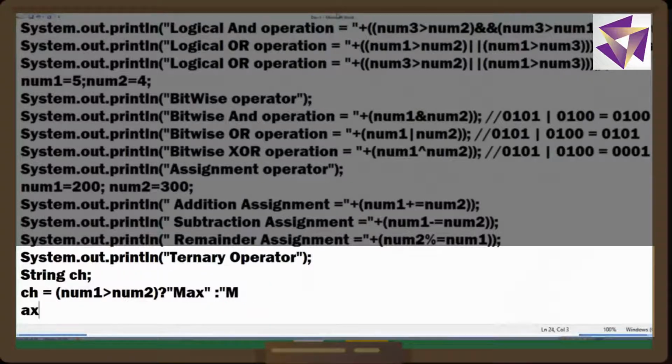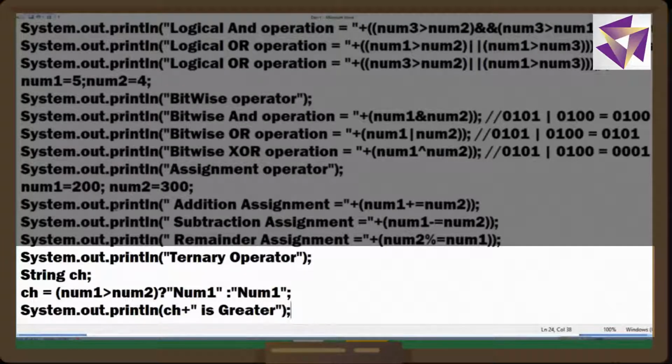Fine. Now I'll write system.out.println, and here I'll write ch plus double quotes is greater, or here I'll write num1, and here I'll write num2 is greater. Fine. I've done this small change.